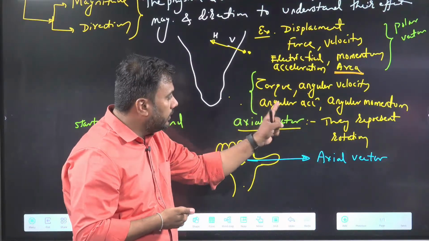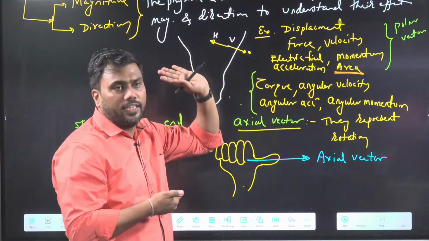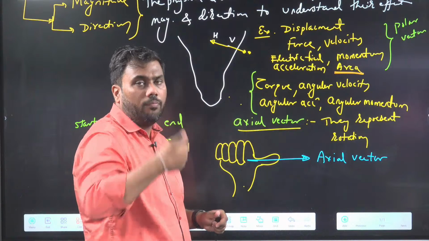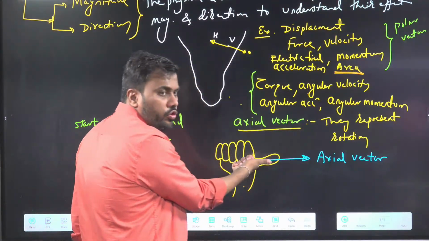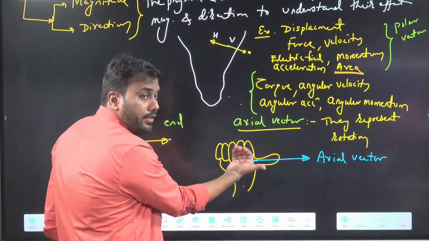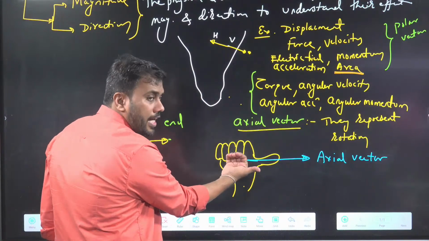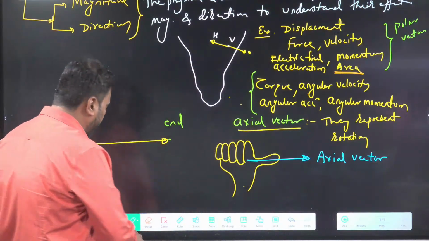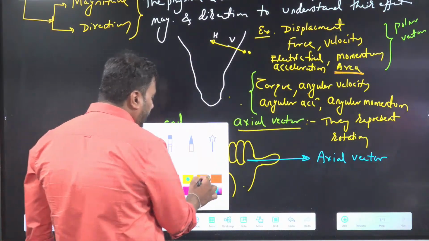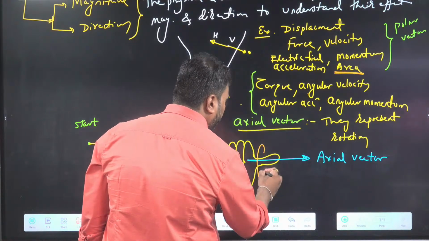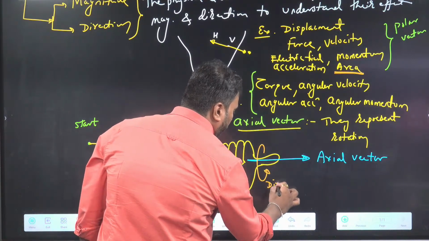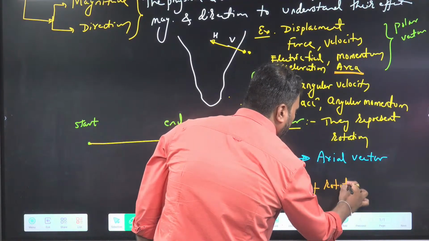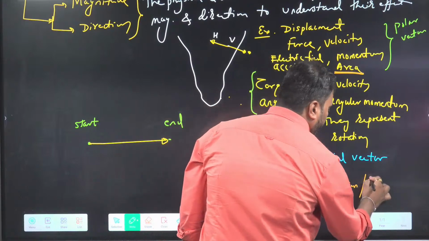Torque, angular velocity, angular acceleration, angular momentum, all these are axial vector. Suppose we are discussing about torque. So keep thumb of your right hand in the direction of torque. Then the fingers will curl in a direction. In that direction, object will rotate. So this axial vector gives you rotating effect. This is direction of rotation, or rotation effect.